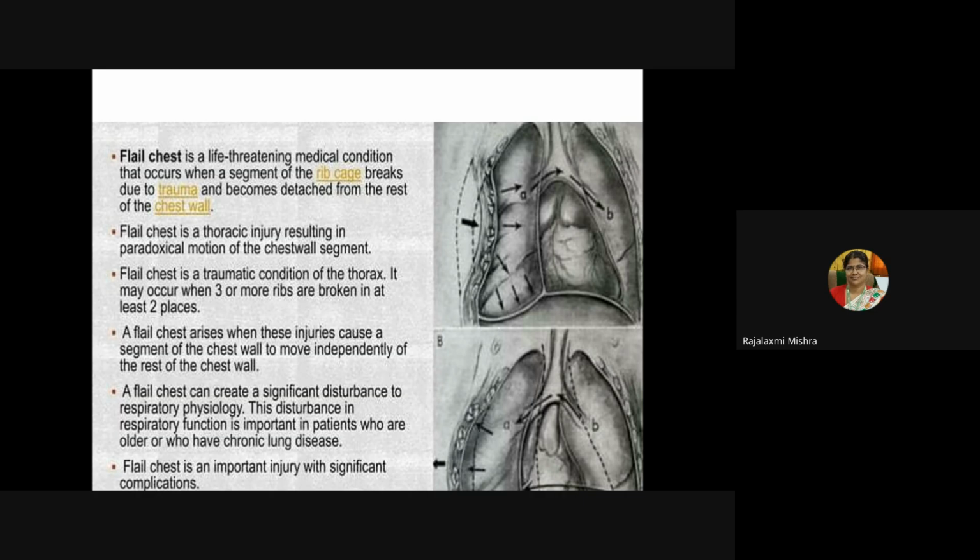The disturbance in respiratory function is important in patients who are older and who have chronic lung disease. So, in those cases, it will be severe. Flail chest is an important injury with significant complications.